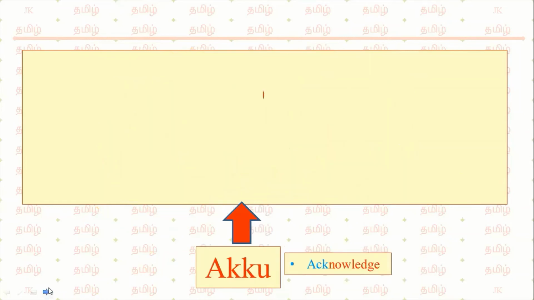And one special character is there in Tamil, which is called ag. The pronunciation example for ag is acknowledge. So this is one of the special characters which is in Tamil. So far we have seen how the vowels can be pronounced.